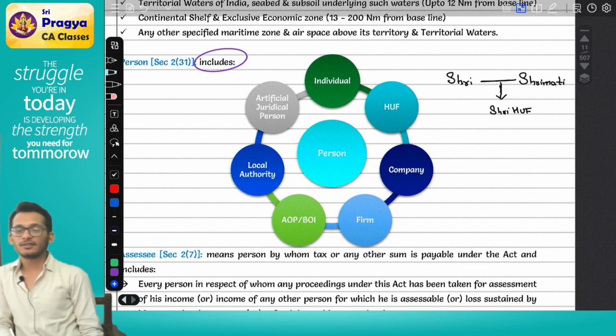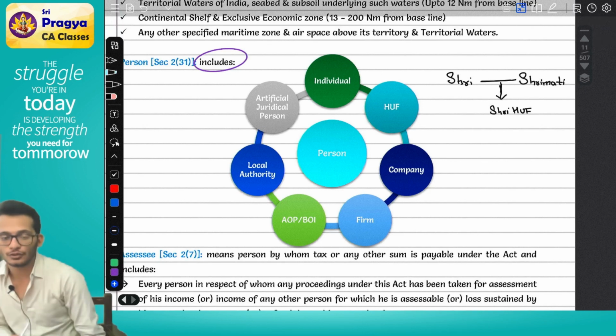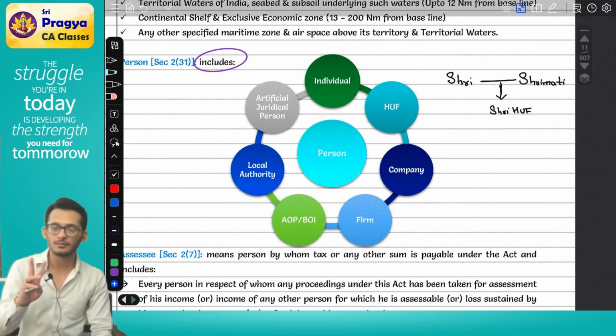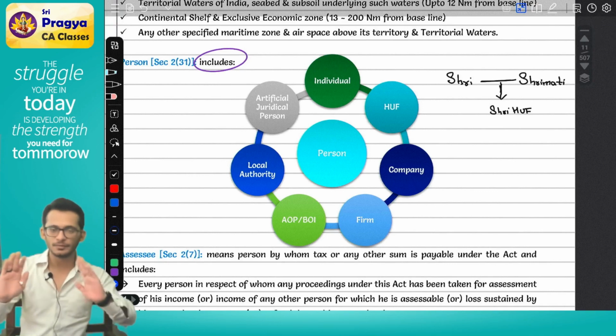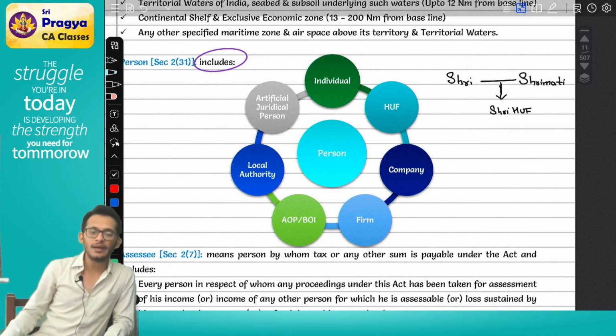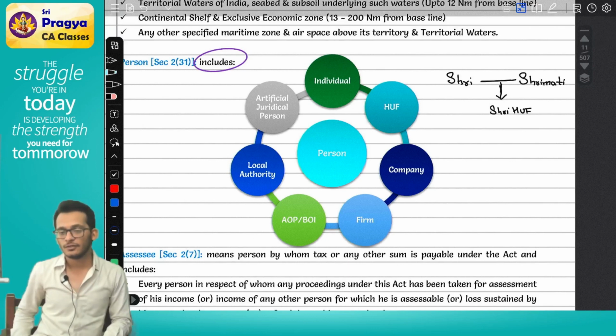So the prerequisite for you to have a HUF is that you should have a family, which means you should have a husband and a wife, or a male and a female, or any combination. People should be married. If you are married, you can create a HUF. Clear? This is the prerequisite.